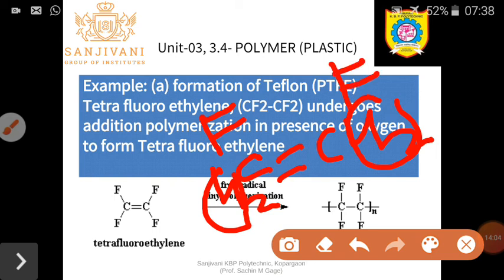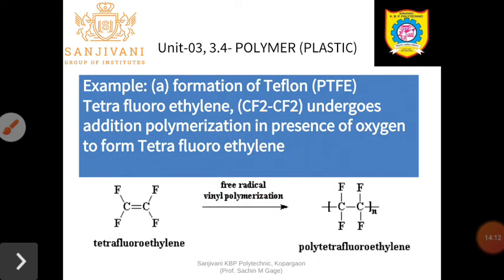fluorine. So you will get the formation of CF2 double bond CF2. The monomer is tetrafluoroethylene, okay. So why is it said to be ethylene? Because this is the molecule obtained from ethylene by replacing the hydrogen of the carbon by fluorine. So when they are